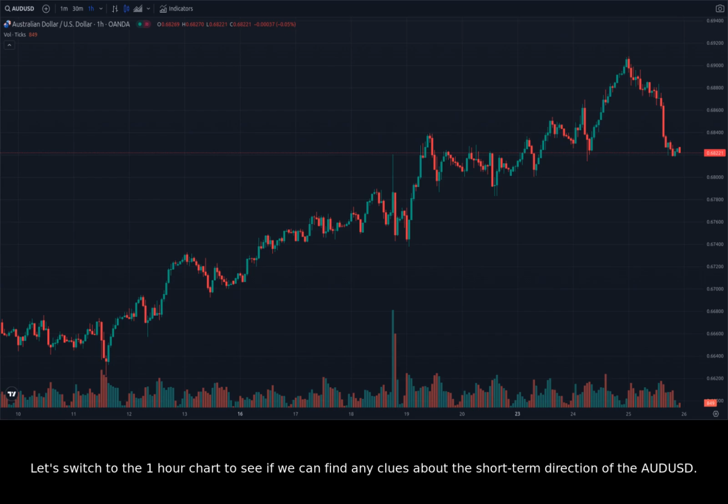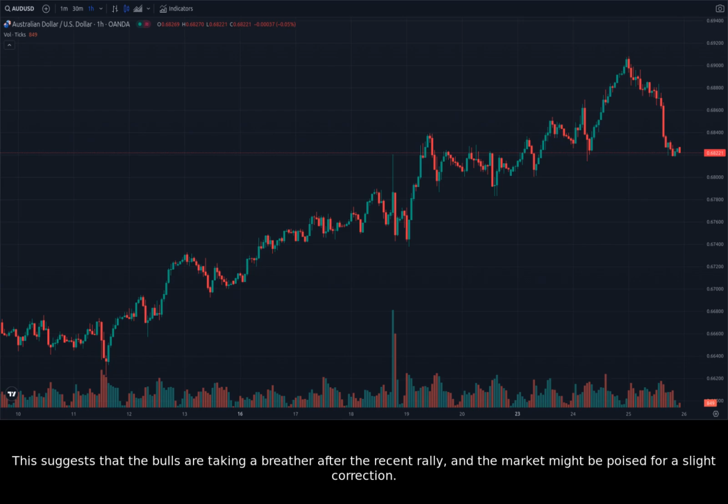Let's switch to the 1-hour chart to see if we can find any clues about the short-term direction of the AUDUSD. Zooming in on the last few hours of trading, we see that the AUDUSD has been consolidating around the 0.6850 level. This suggests that the bulls are taking a breather after the recent rally, and the market might be poised for a slight correction.